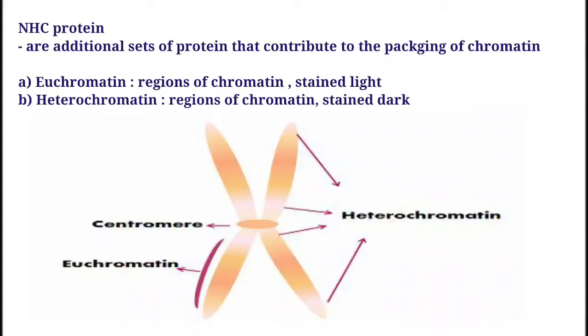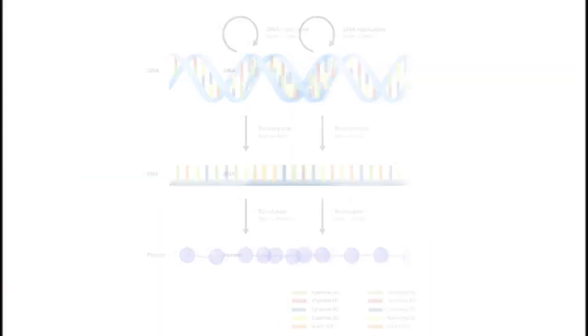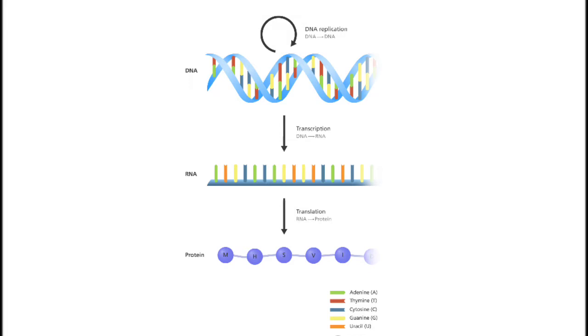Then comes the main topic, the central dogma. The central dogma of molecular biology states that there is only one way, a unidirectional flow of information, from master copy to working copy. From the master copy DNA to the working copy RNA is termed transcription, and from the working copy RNA to the building plan polypeptide is known as translation. According to the diagram shown, it is DNA to mRNA, mRNA to polypeptide. How is that DNA to mRNA?